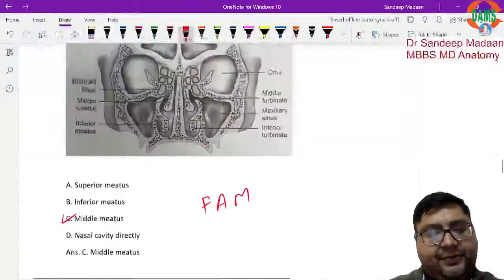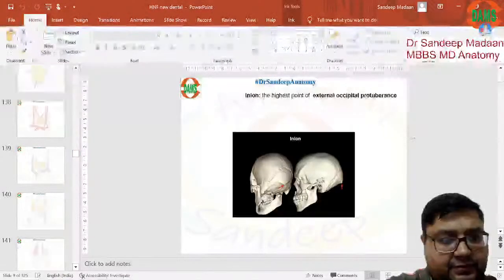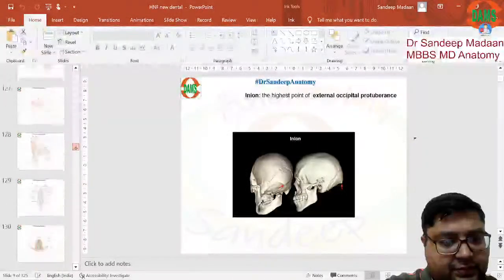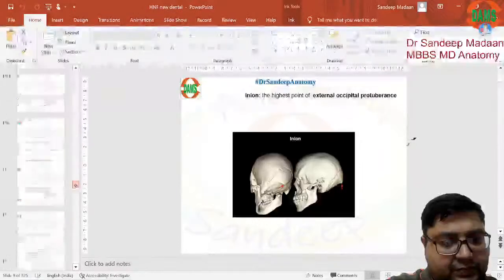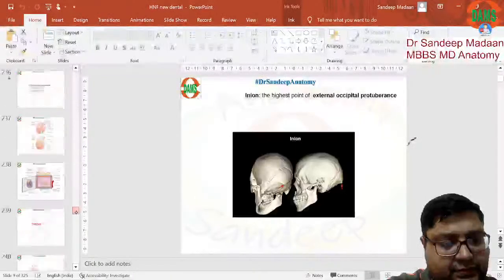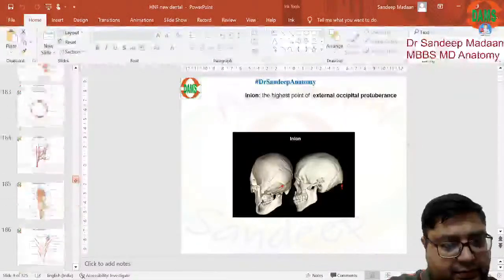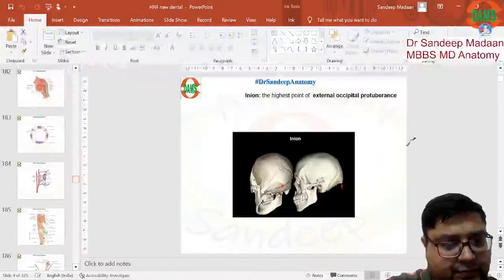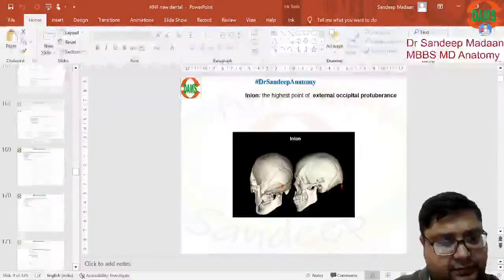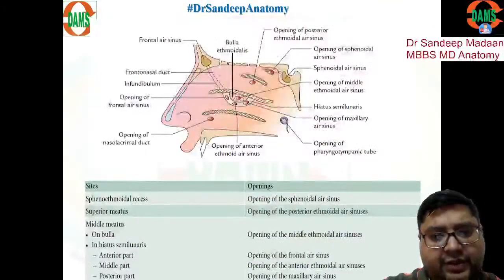Do you appreciate? Let me just show you this nasal part. Here you can see, right?